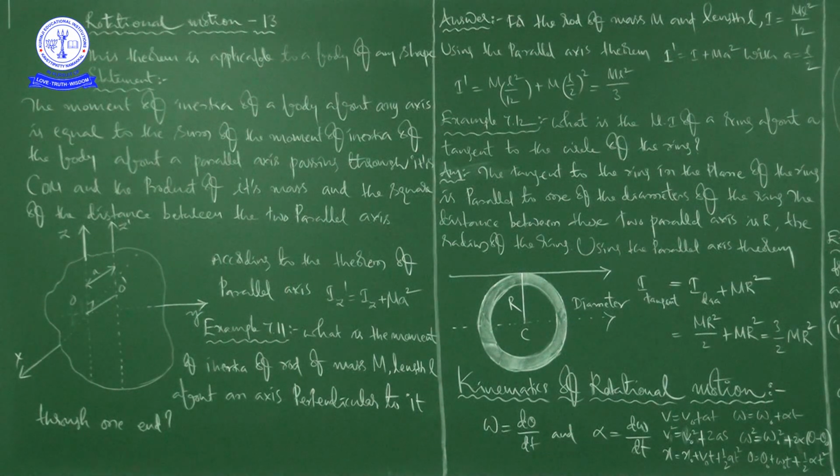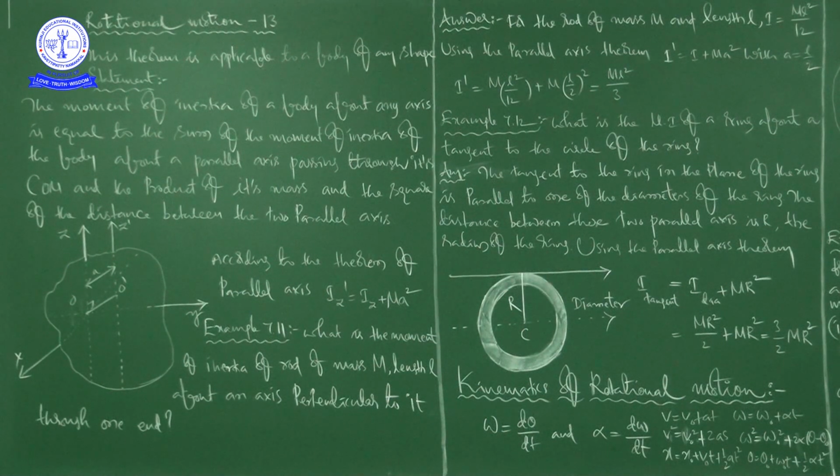After completion of the parallel axis theorem, we will discuss some example problems. After that we will discuss kinematics of rotational motion. Thereafter we will discuss some other example problems. First, concentrate on the discussion of the parallel axis theorem.